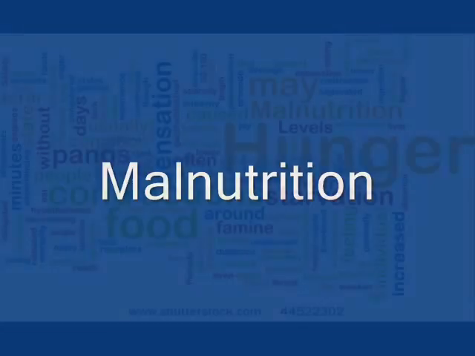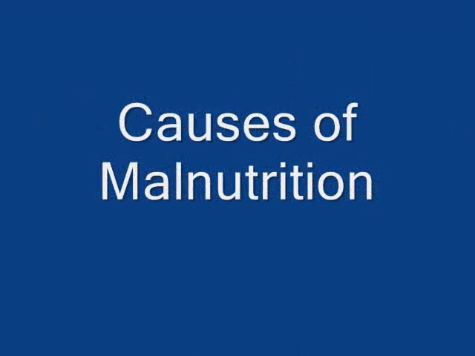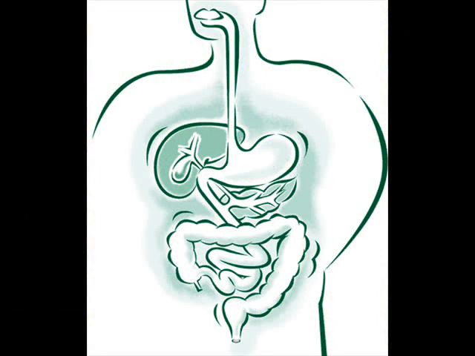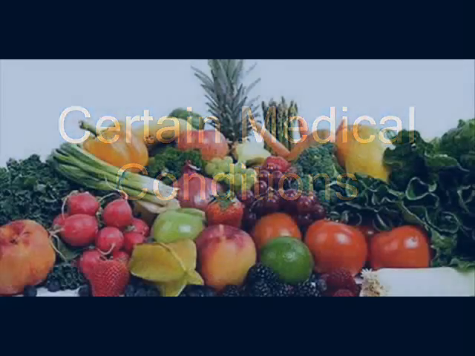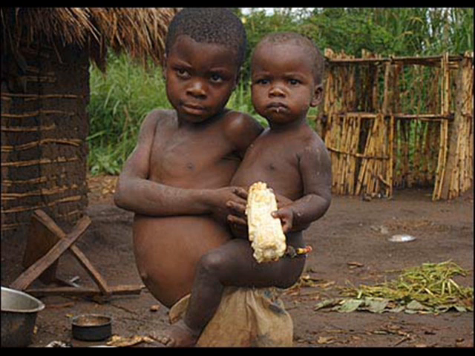Malnutrition is when your body does not get enough nutrients. What are the causes of malnutrition? Too little food; starvation is a type of malnutrition. Problems with digestion, certain medical conditions, lack of a single vitamin in the diet. Malnutrition continues to be a significant problem all over the world, especially among children.